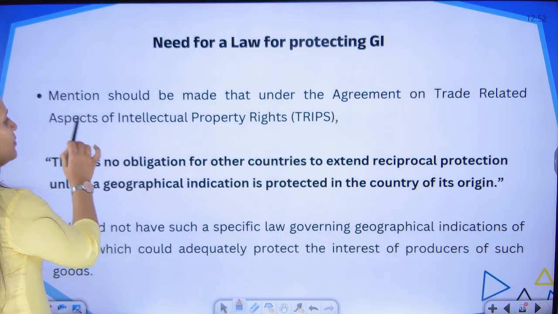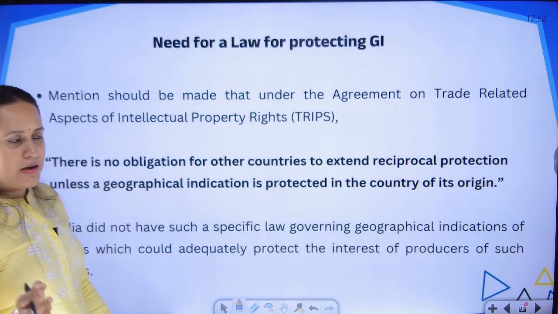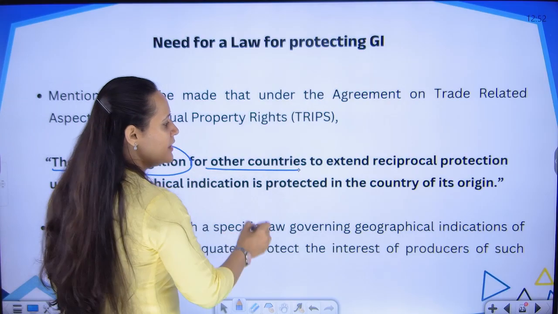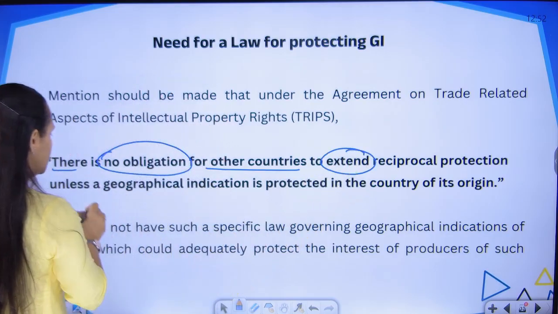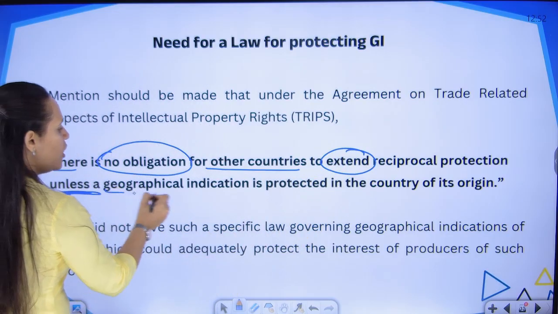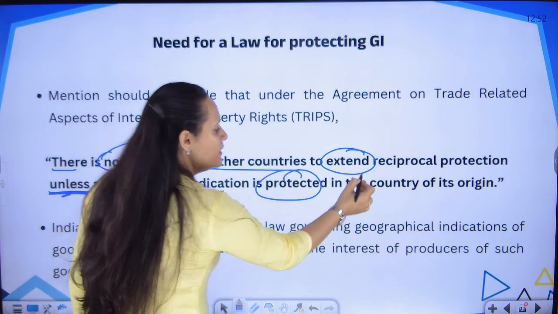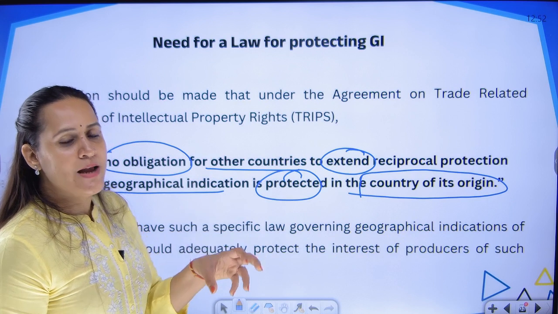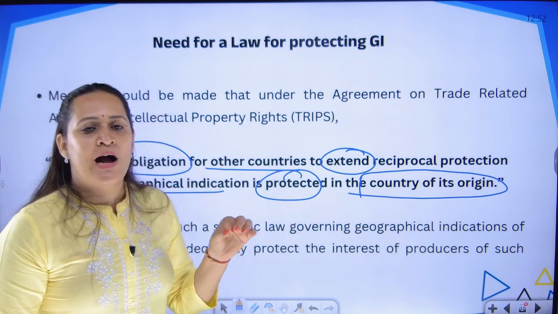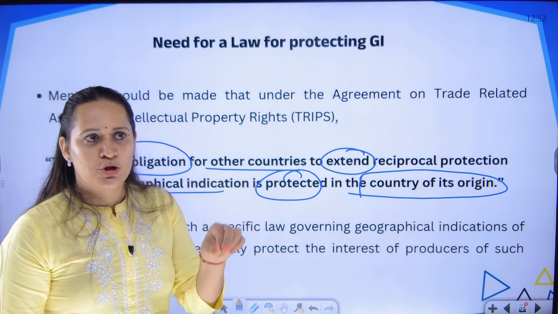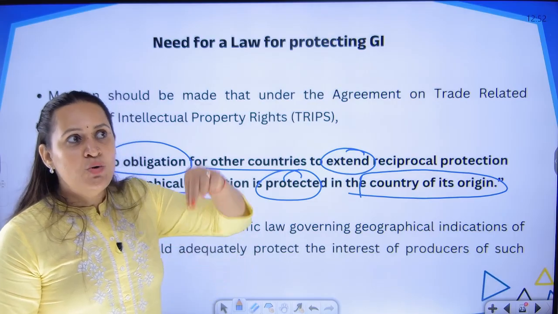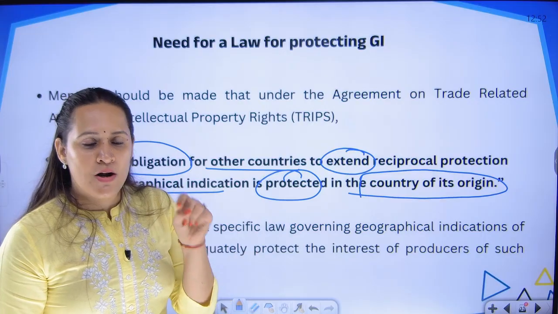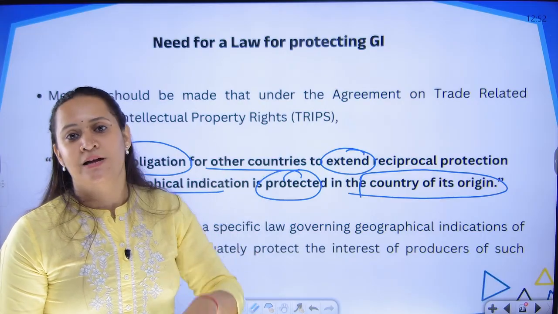There was an article in the TRIPS agreement, which said that there is no obligation for any other country to extend reciprocal protection unless and until the geographical indication is protected in the country of its origin or the home country. If India wants to protect Nagpur oranges, first Nagpur oranges should be protected in India. You should have a registration. Then you take registration in other foreign countries.